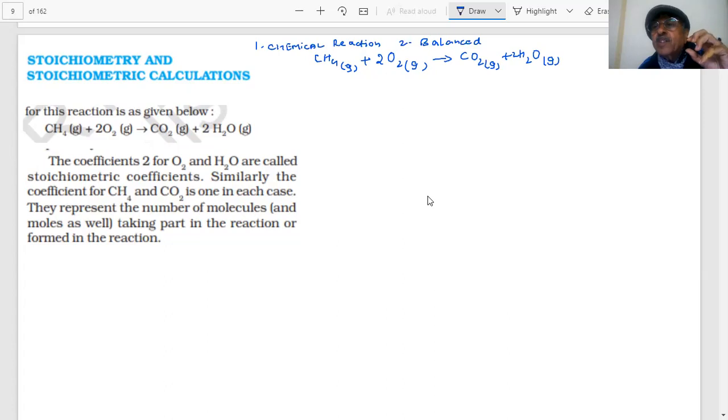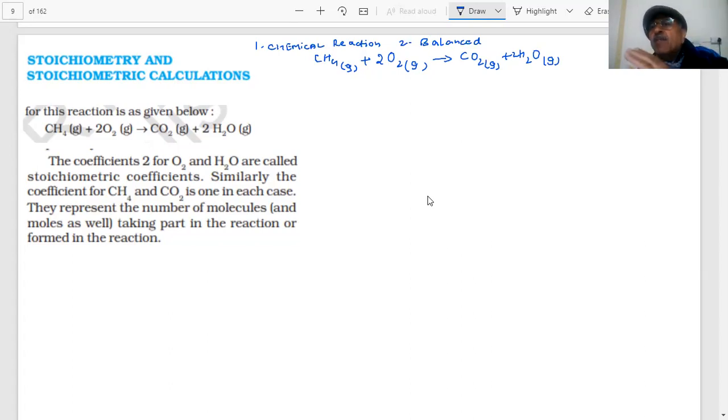Students, you have studied the law of conservation of mass. The sum of the masses of reactants must be equal to the sum of the masses of the products. Nothing can appear or disappear. Only transformation can take place, right? The law of conservation of energy, law of conservation of mass, law of conservation of charge, everything holds true.